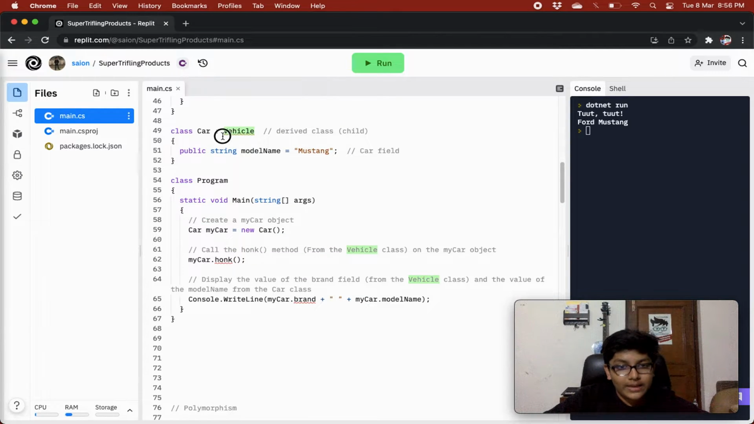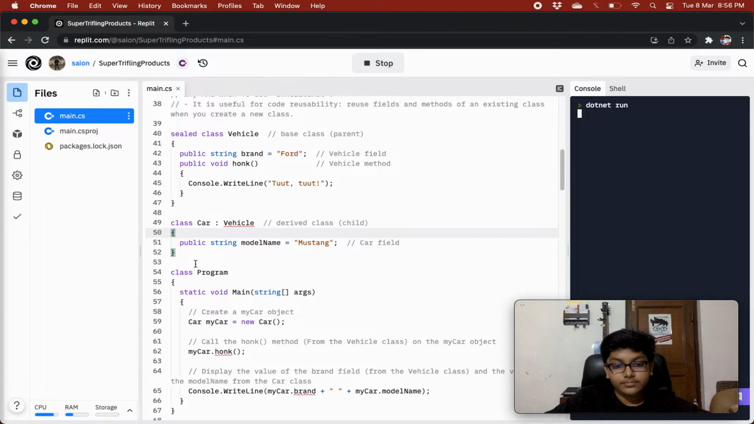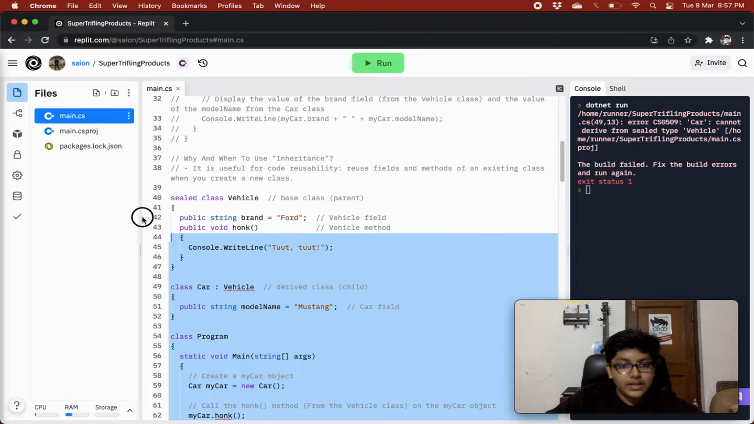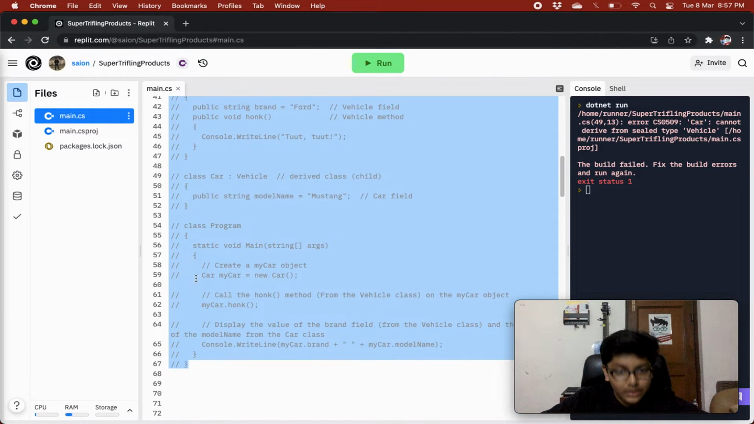Now I try to inherit from the vehicle class. The REPL itself is showing there is an error in this line, right? So if I run this, we'll have an expected error, as we cannot inherit from a sealed class. Okay, so you see we have an error. It is saying car cannot derive from sealed type vehicle. So it is clearly saying that we cannot derive from a sealed class.